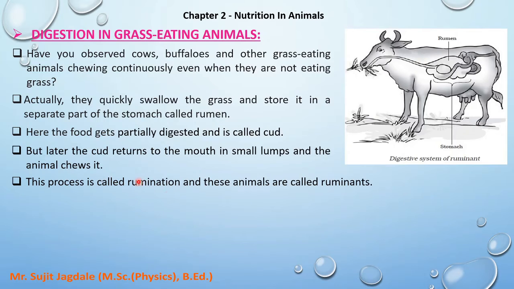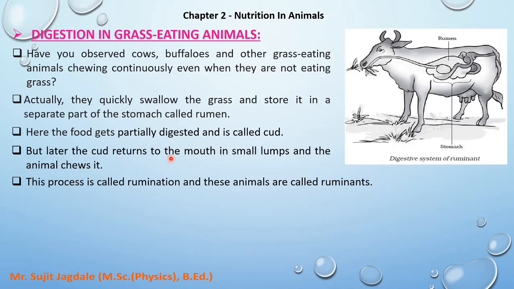The whole process, that means they swallow the grass, and after swallowing, the cud returns into the mouth in the form of small lumps, and after that they chew it properly.